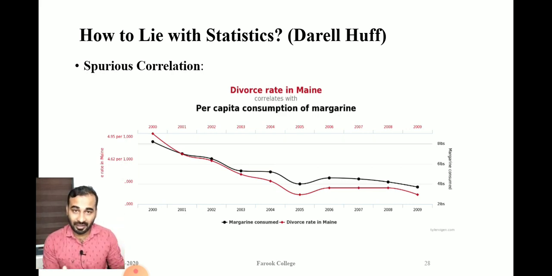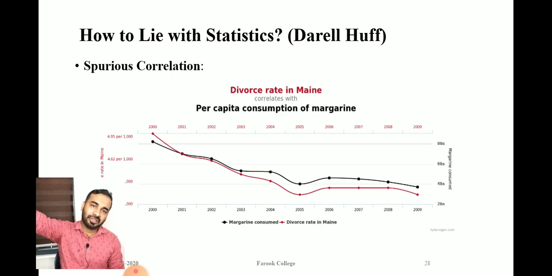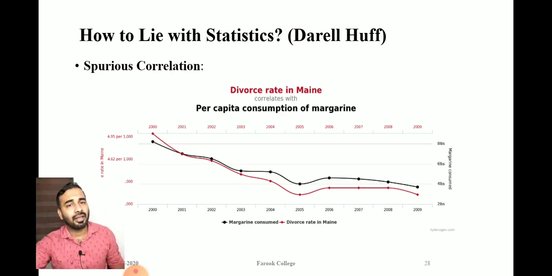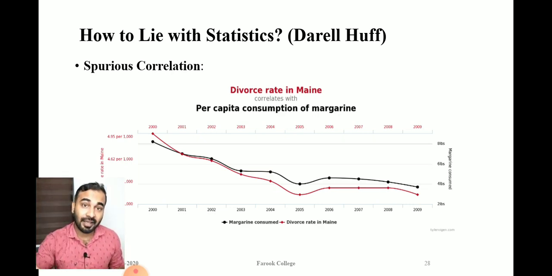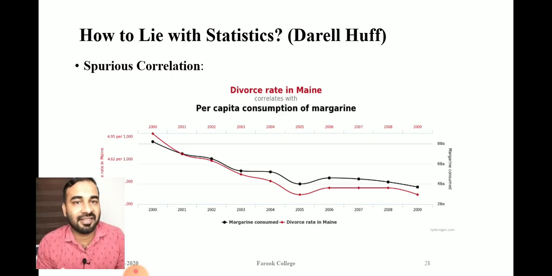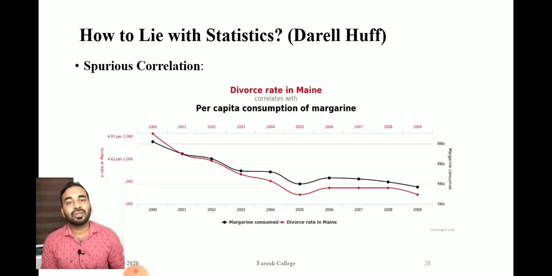Your attendance in Farooq College and the performance of friends studying in other colleges in Kerala or outside Kerala: do a correlation analysis and you will get some result, even though they are totally unrelated. This is what is called spurious correlation.